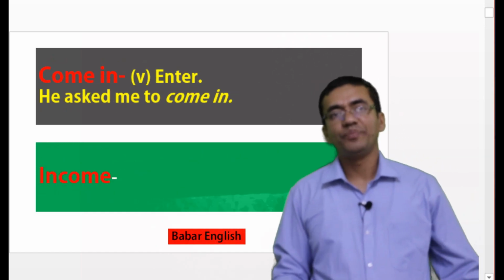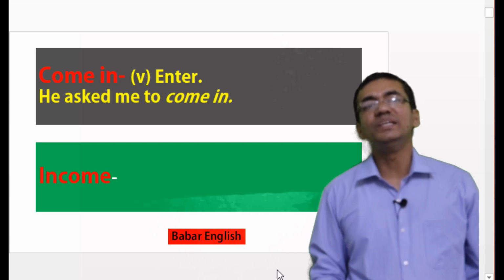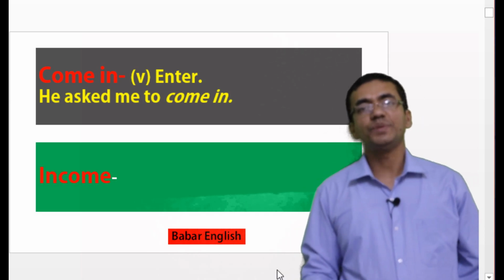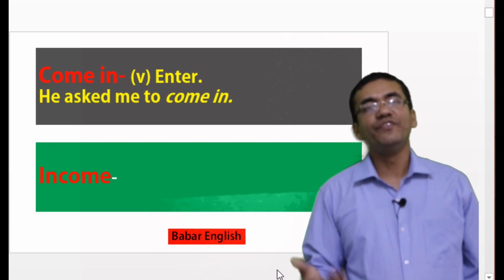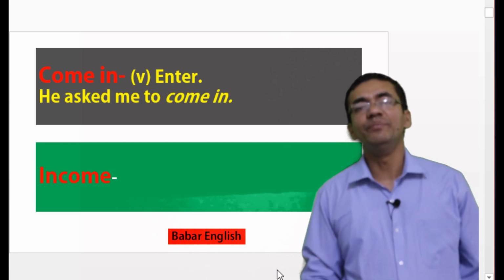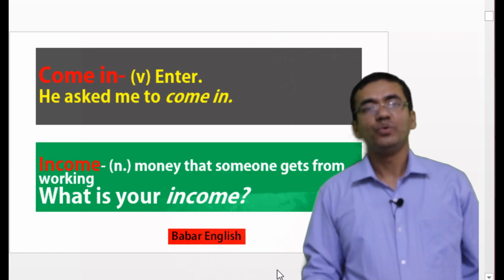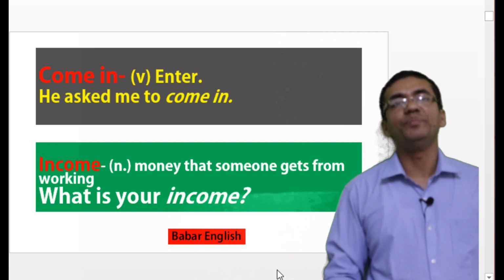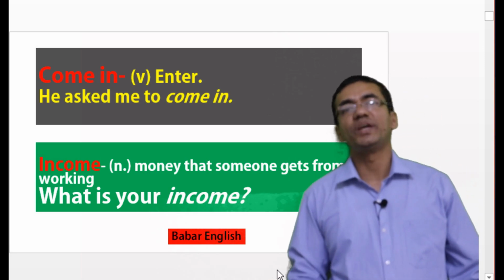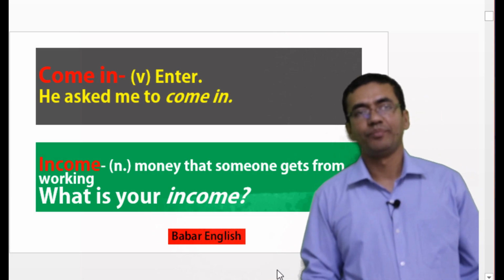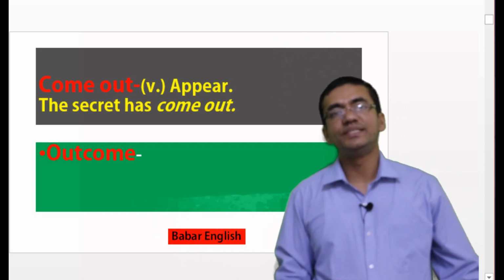Next word is come in. Come in means enter, that you know. Suppose we can say that he asked me to come in. So if we invert this word, it will become income. We know the meaning of income. Income means money that someone gets from working. Suppose we can ask, what's your income?